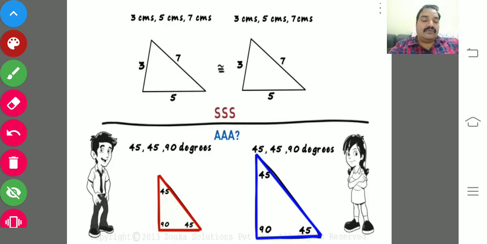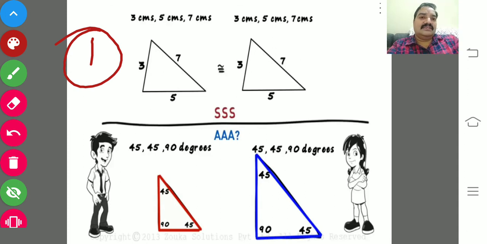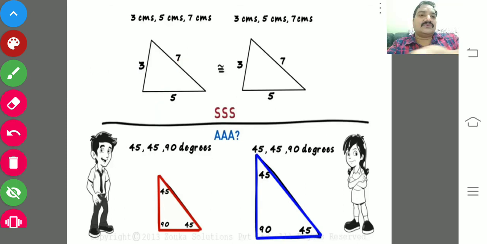Here you should have one doubt. What doubt will you get in your mind? In the first case, we have three measurements, 3 centimeters, 5 centimeters and 7 centimeters, and here is another triangle with 3, 5, 7.